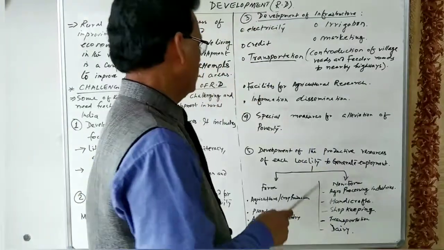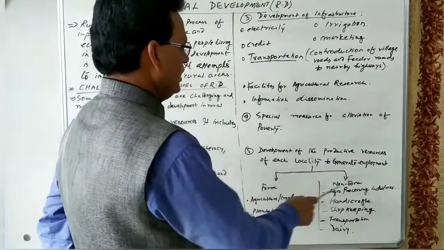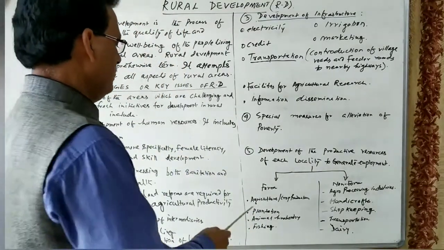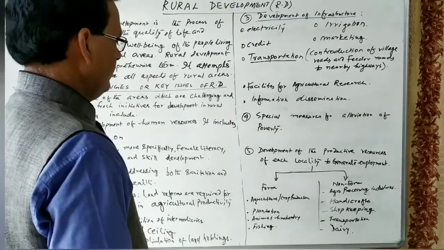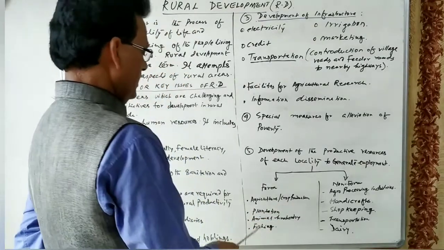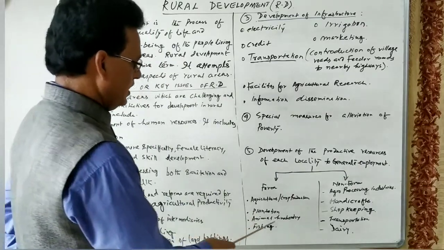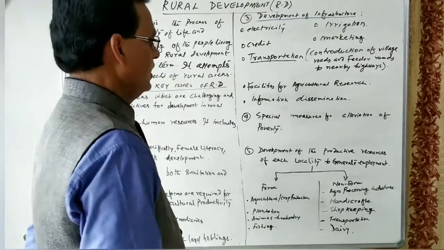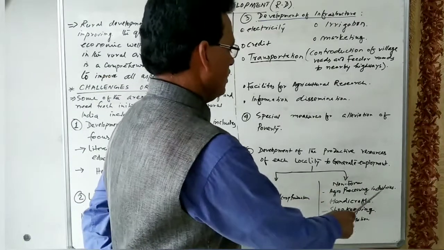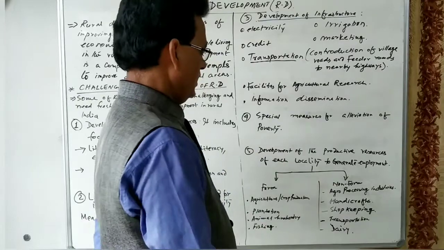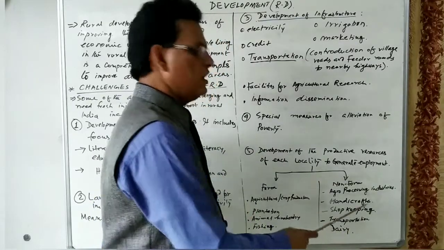So I have written here farm and non-farm. Productive activities are to be identified as farm and non-farm. Farming activity consists of agriculture or crop production, plantation, animal husbandry, fishing, or forestry and logging. Non-farm activities include agricultural processing industries, handicraft industries, shopkeeping, transportation, and dairy farming.